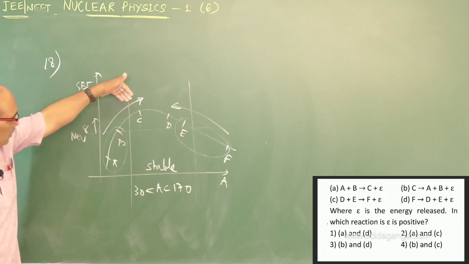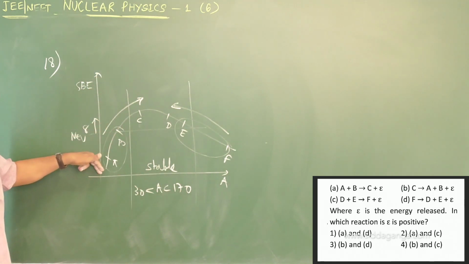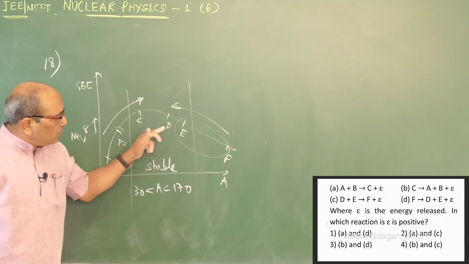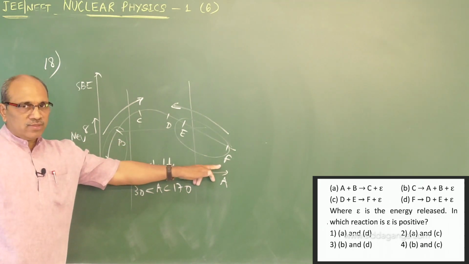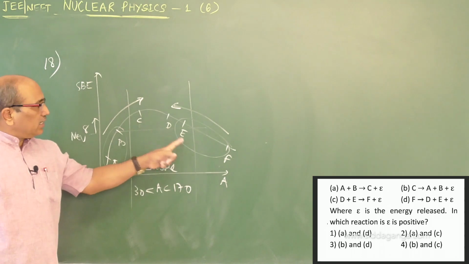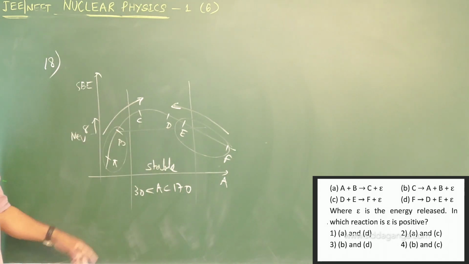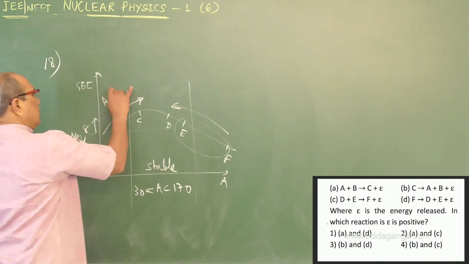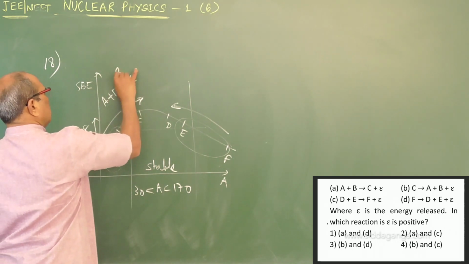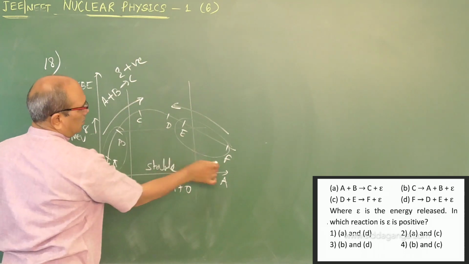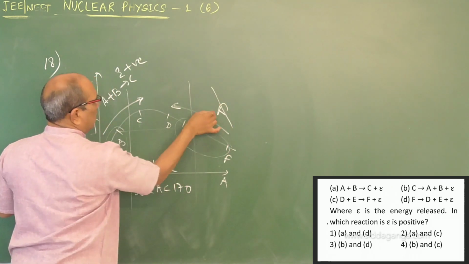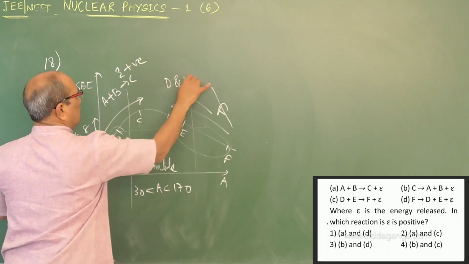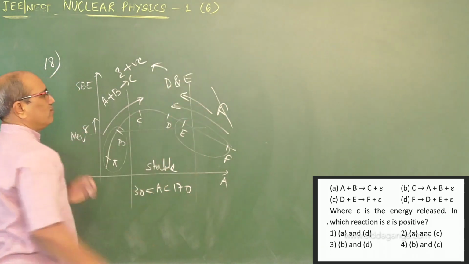That means if you are going from C to B to A, the energy is negative. Here also, if you go from D to E to F, the energy is negative. But if F breaks to give D, you will get energy released. Again, A and B combined giving C, here A plus B going to C, energy is positive. Here F breaks down and forms D and E, energy is positive.